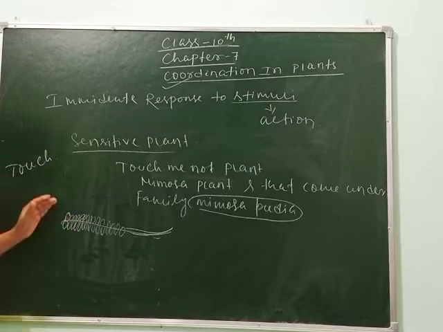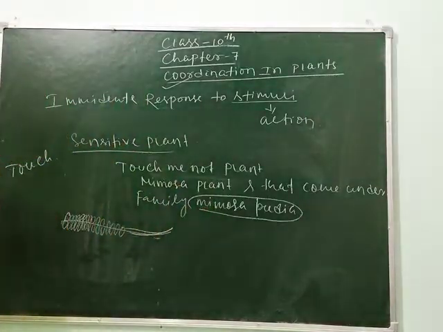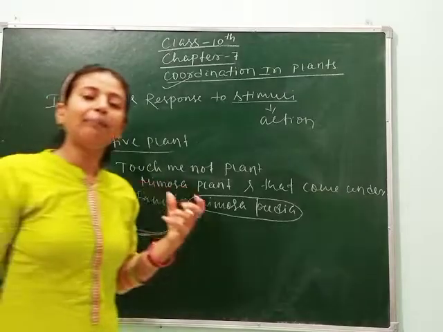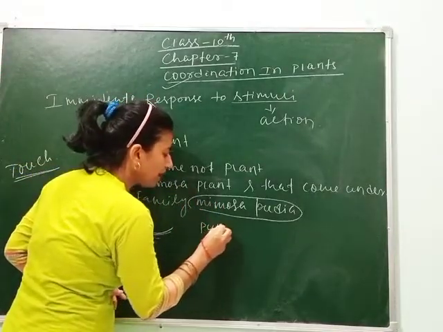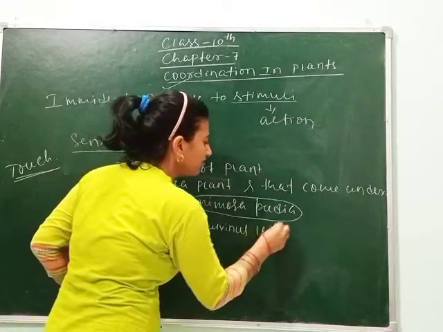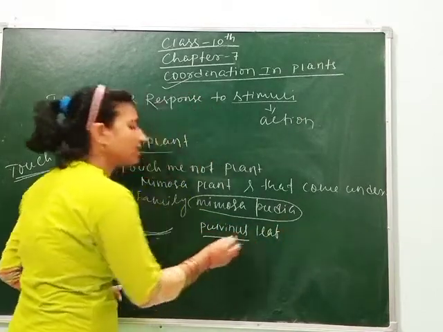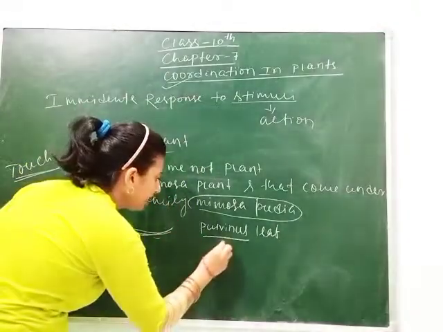So how do they close? Which property of this plant causes the leaves to close? Here you understand that the Mimosa pudica plant has pulvinous leaves. The term you have to remember is pulvinous leaf. What is the meaning of pulvinous? Pulvinous means the leaf base is swollen like this.